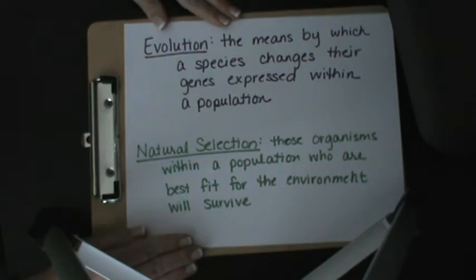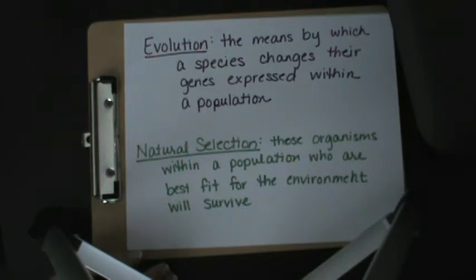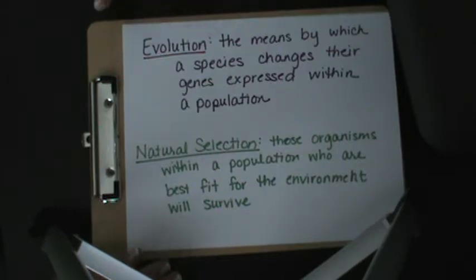That means that if we have a bird that could have a thick beak or a thin beak, the bird with the thick beak would survive in times when there were droughts, when the food available was hardier, harder to get into. They could crack the nuts and the seeds, and those with the thinner beaks could not. So within the population of these birds, those with the thicker beaks would survive, and that is a change in the species within that population, which is evolution.